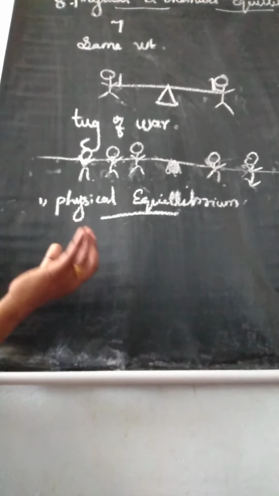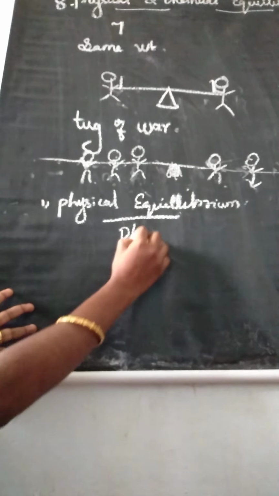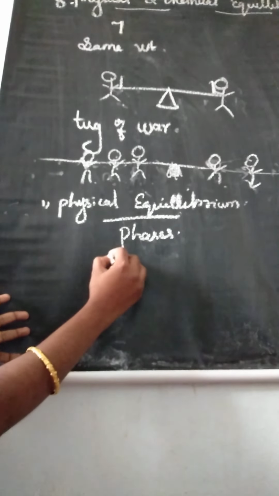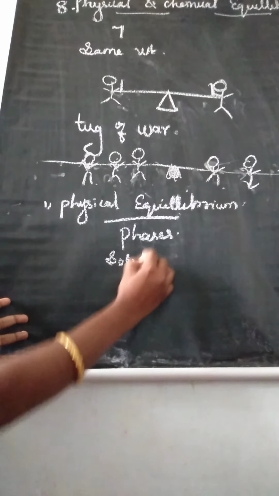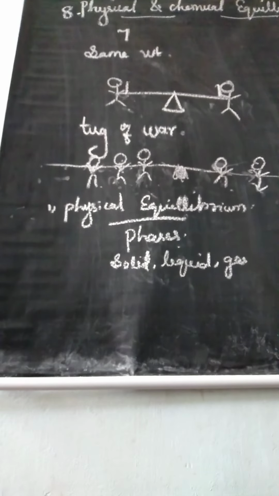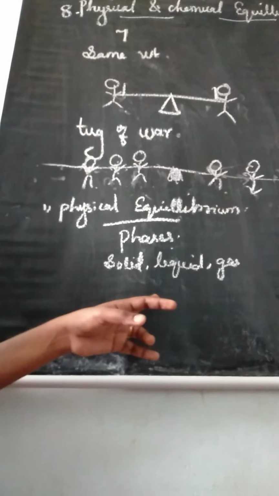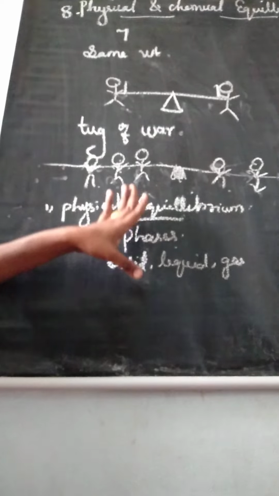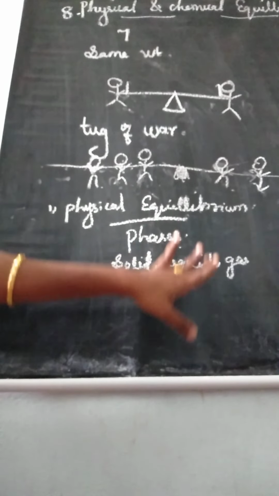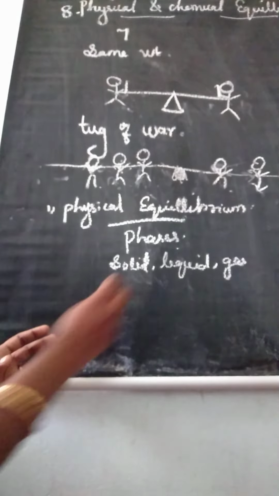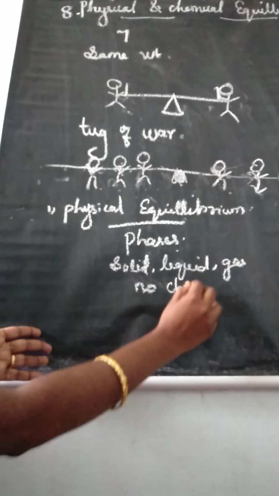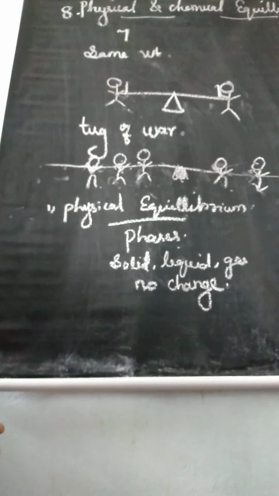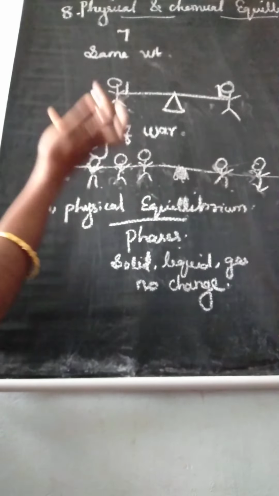Listen. A system in which the different phases. Different phases means you know three different phases: solid, liquid and gas. A system in which the different phases do not change with time. So there is no change in the phases, and that is what we call physical equilibrium.